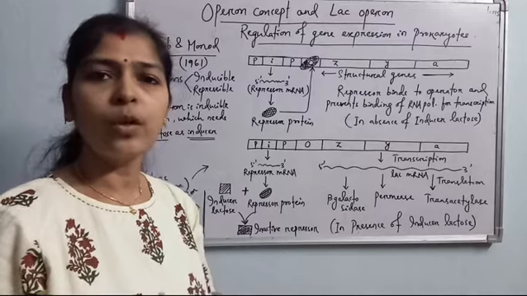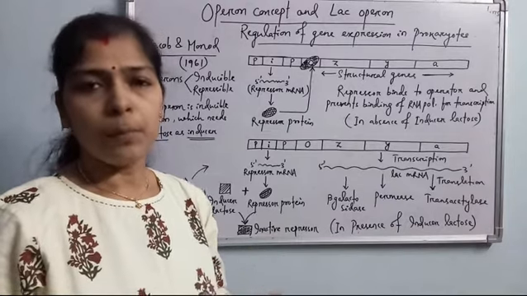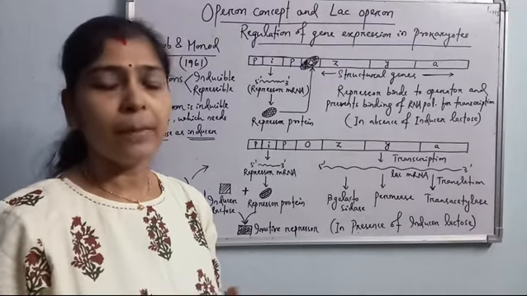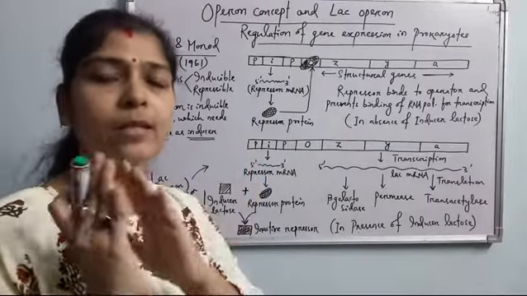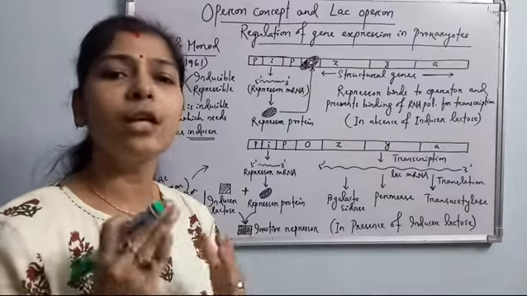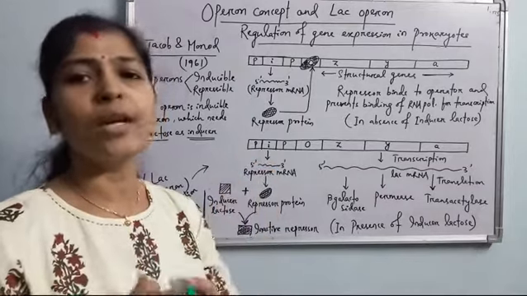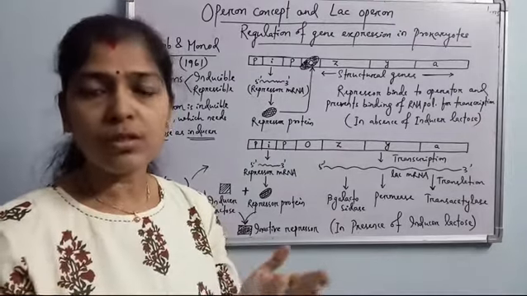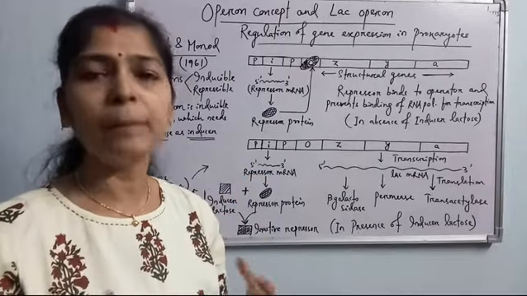In eukaryotes, only protein coding genes or cistrons are found, and a single gene which produces a single protein is called a cistron, and monocistronic mRNAs are produced after transcription. But in prokaryotes, many genes are regulated by a single regulator, operated by a single operator, and transcribed from a single promoter with the help of RNA polymerase. So these genes constitute an operon. Operon means more than one gene, more than one cistron, operated at the same time. Either they are switched on or switched off depending upon the need of the cell.